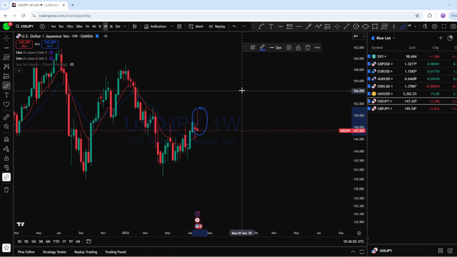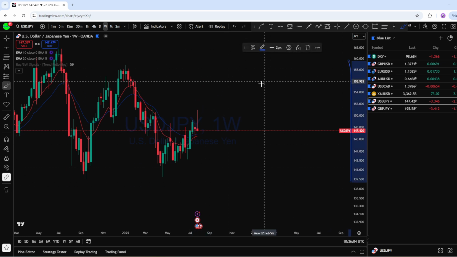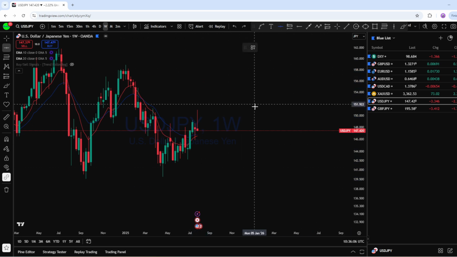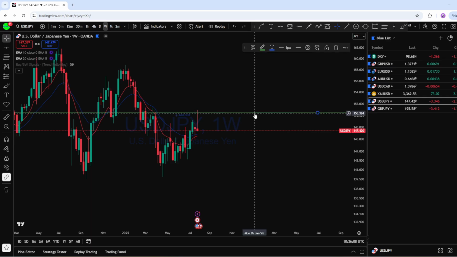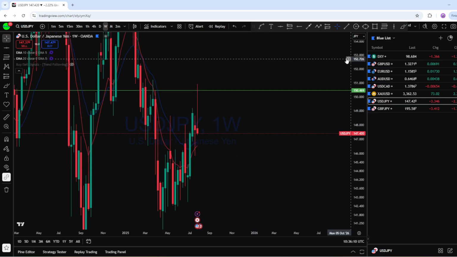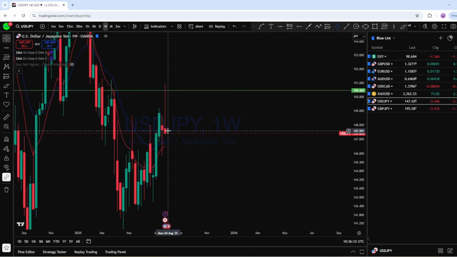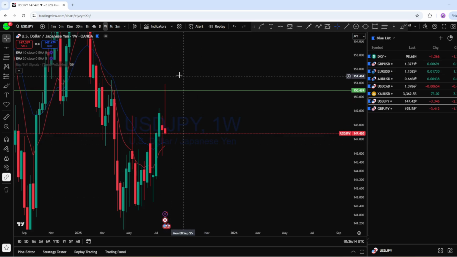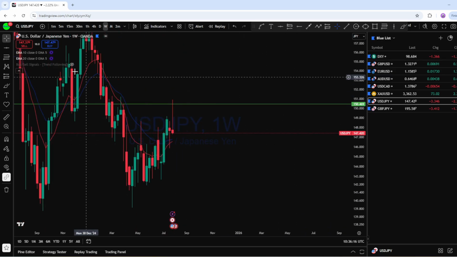And this weekly pin bar is quite bearish, that we can see from this previous resistance line. The price has got the rejection, and with the rejection, I think the price may try to break below here, as the long-term trend is down.